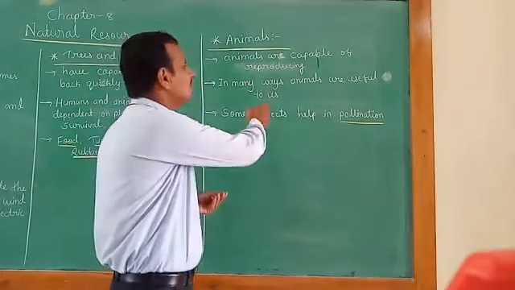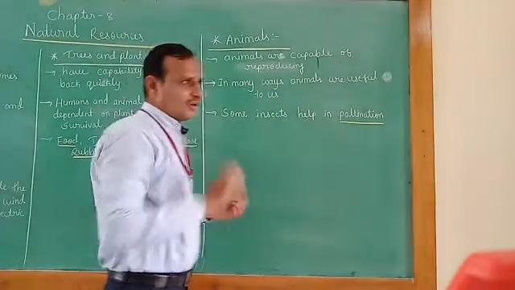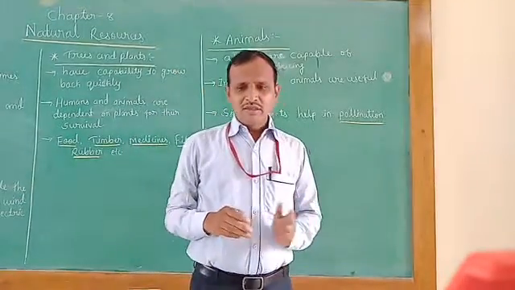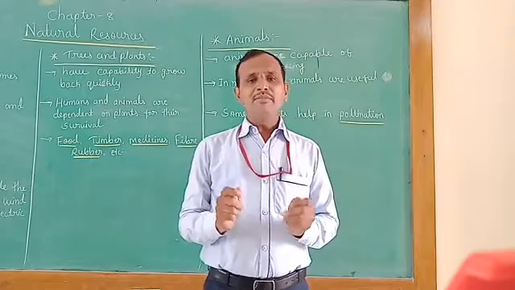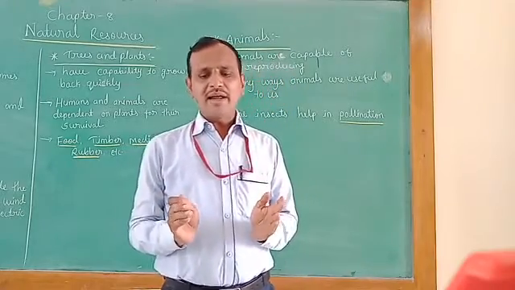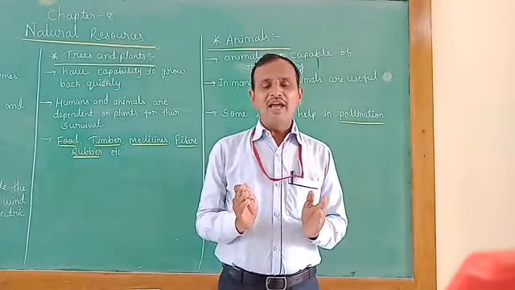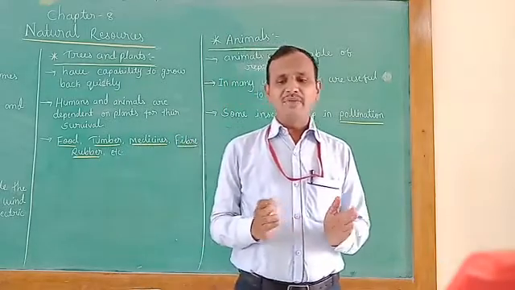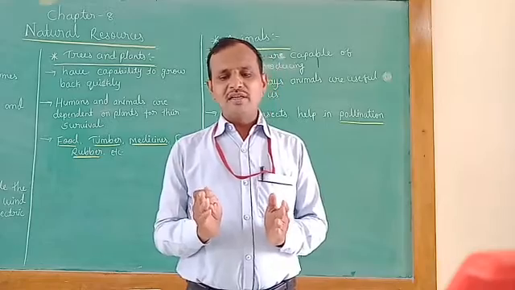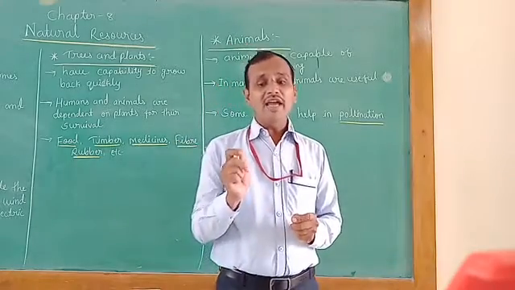In many ways animals are useful to us. Why? Because they provide us food, and early man made their clothing and shelter from animal skin, in the beginning, in ancient times.